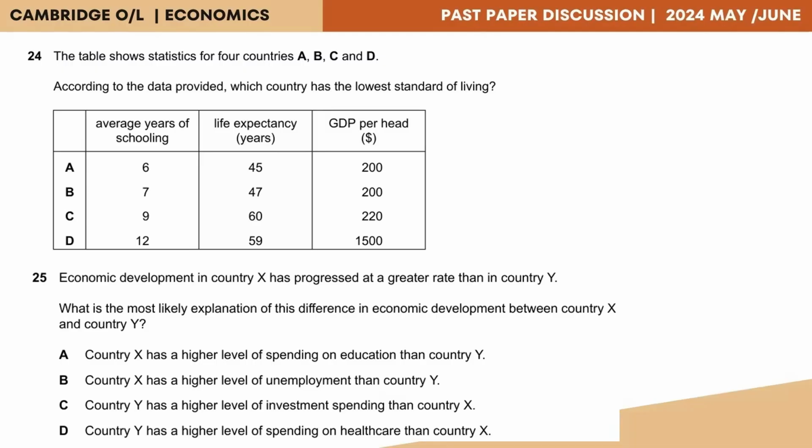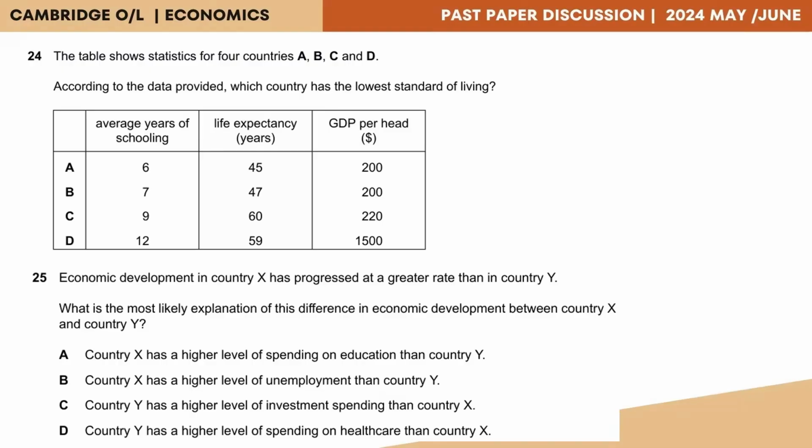Question 24. The table shows statistics for 4 countries A, B, C, and D. According to the data provided, which country has the lowest standard of living? So now, when we measure the standard of living, one of the most common methods to do so is to use the Human Development Index, which we refer to as the HDI.